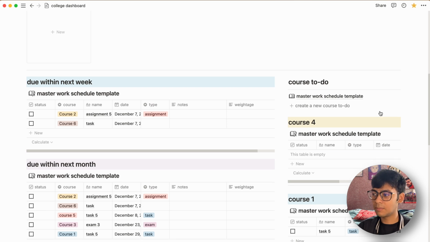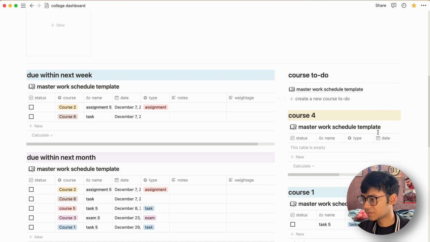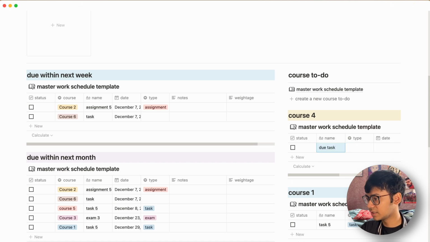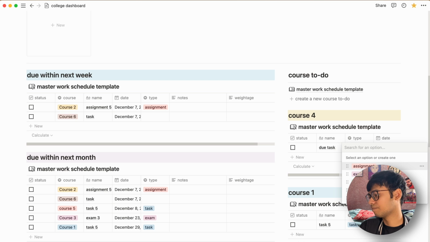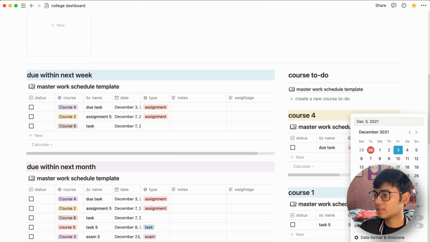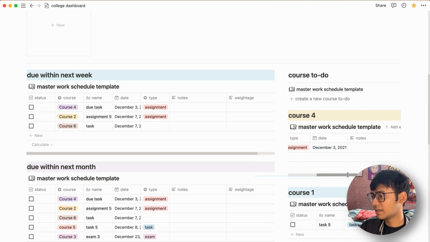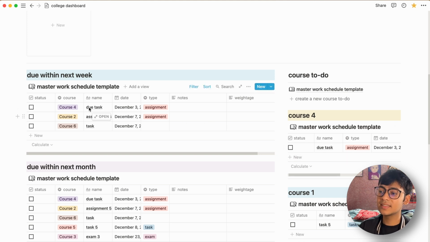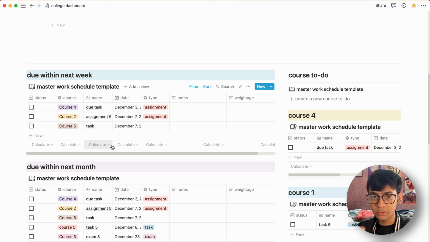So to give an example, to make it clearer, let's create a task in course 4. So right now there are no due tasks in course 4. Let's create one here. I'll name it due task just for the sake of it. The type of the task is assignment. The due date, I'll set the due date to be, say, 3 December, and what else? That's it. So if you were paying attention, you'll see that something has come up here as well. It's the same thing, and you didn't even have to select the course. The course 4 label is already in here. So whenever you create a task in the course to do, the course label will already get there, and you'll be able to see it in the due sections as well.